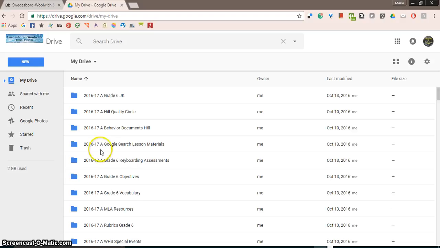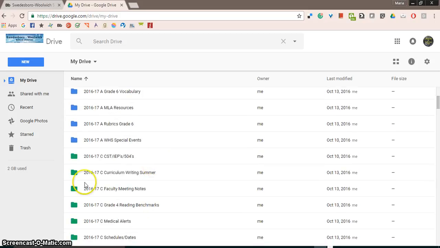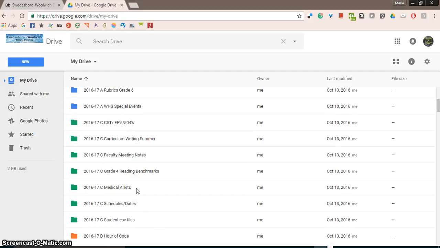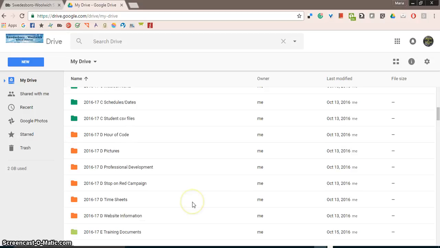So all my A files, 2016-17 A, are all Hill School documents. I have C as all buildings, and then D is special items. I don't have a whole lot of files for Stratton School right now, but they'll be my B's.